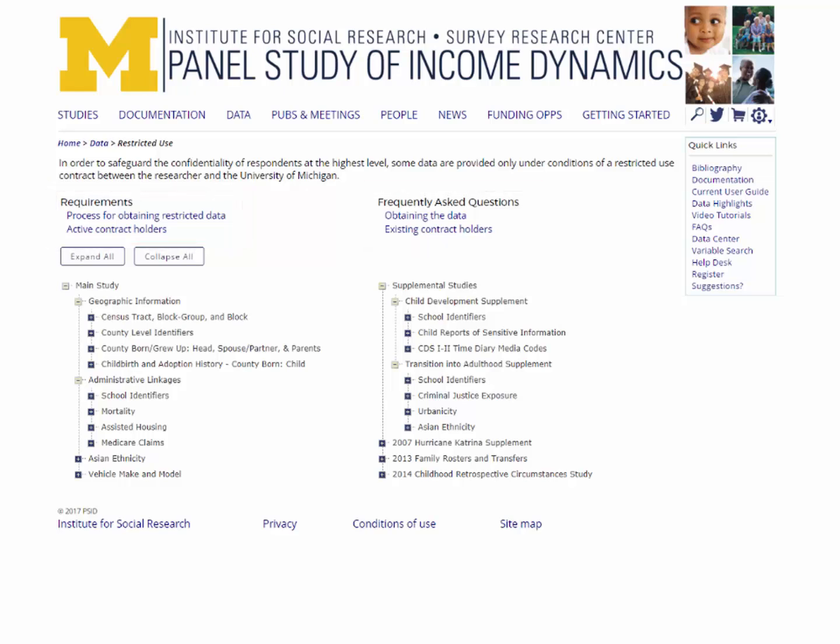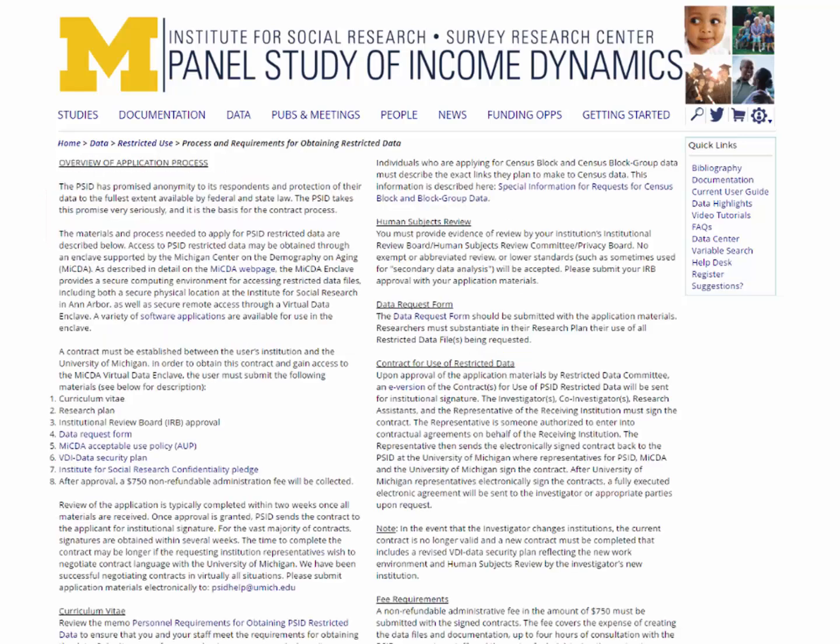For the mortality files and other restricted data, not including CMS claims, click on the link labeled Process for Obtaining Restricted Data. Instructions note that in order to apply, you must submit a curriculum vitae, a research plan, a restricted data protection plan, evidence of human subjects review from your institution, and a data request form. Once these documents are accepted, you will then complete a contract for the use of restricted data and submit the administrative fee. At this point, you will receive access to the restricted files via the Virtual Data Enclave.